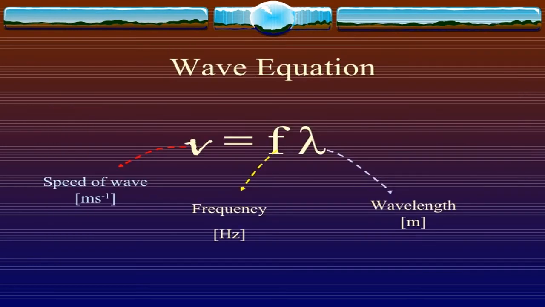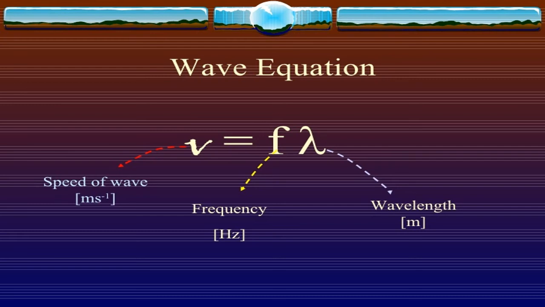Wave equation. v equals f times lambda. The symbol v refers to the speed of the wave, the symbol f refers to frequency, and the symbol lambda refers to wavelength. Speed is measured in meter per second, frequency in hertz, and wavelength in meters. The wave equation indicates that frequency and wavelength are inversely proportional.